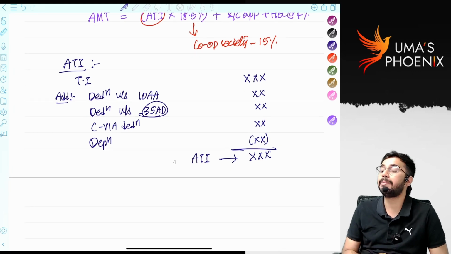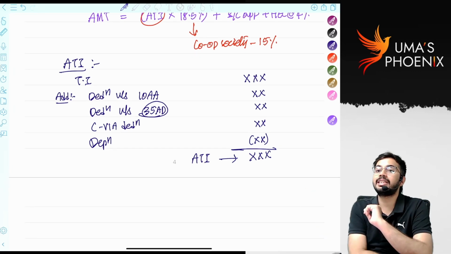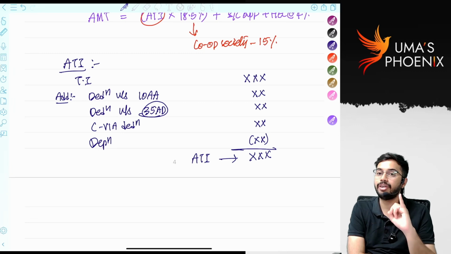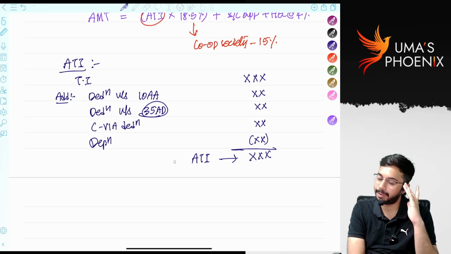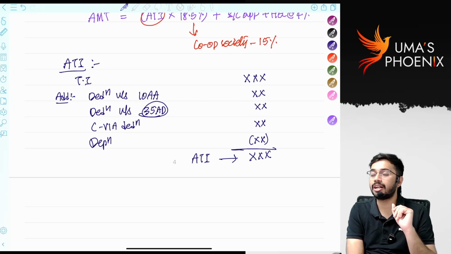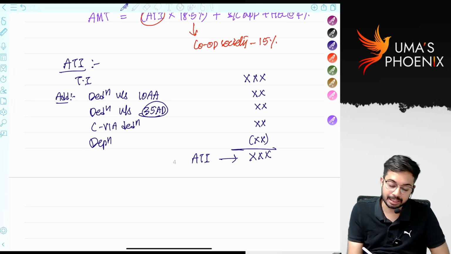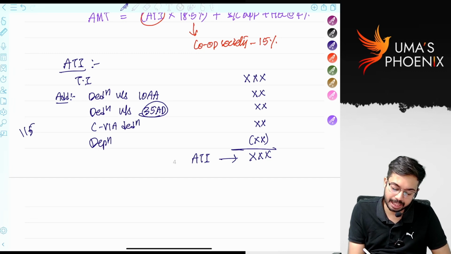Next, AMT provisions are not applicable if SSE is paying taxes under 115BAA, 115BAB. Sorry, they are for company, right? AMT provisions are not applicable if SSE is paying taxes under 115BAC, 115BAD, 115BAE. Is it clear?